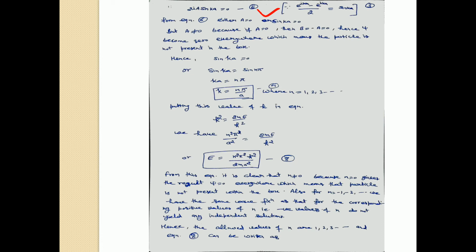Putting this value of k in the equation k square is equal to 2mE upon h cut square, we have n square pi square upon a square is equal to 2mE upon h cut square. By solving this equation, we have E is equal to n square pi square h cut square upon 2 m a square. This is the energy eigenvalue for the particle in a box. This is the energy for the nth state.